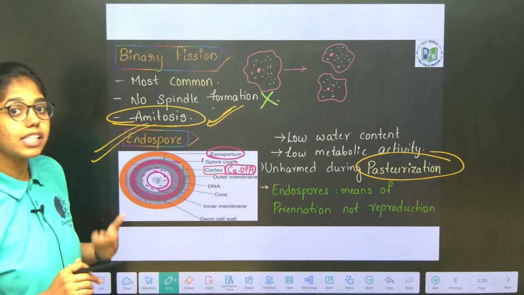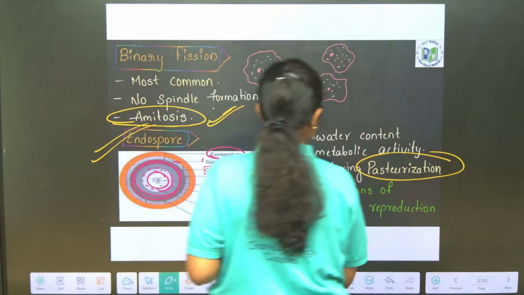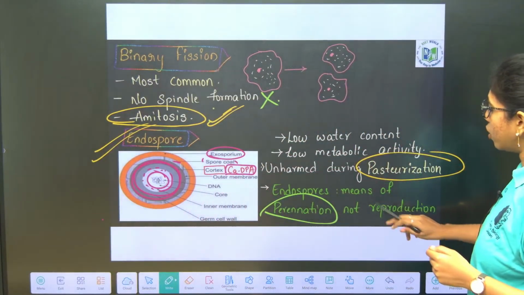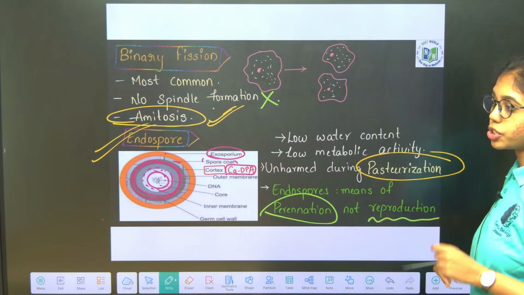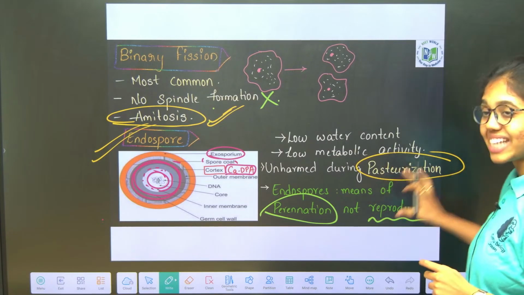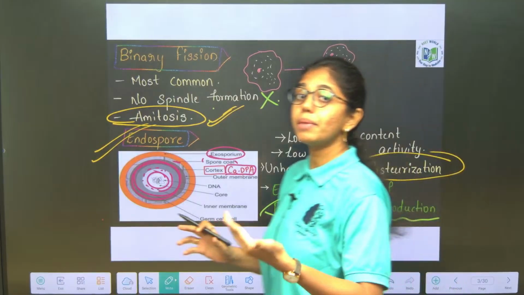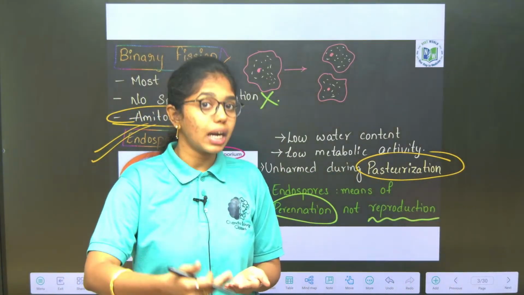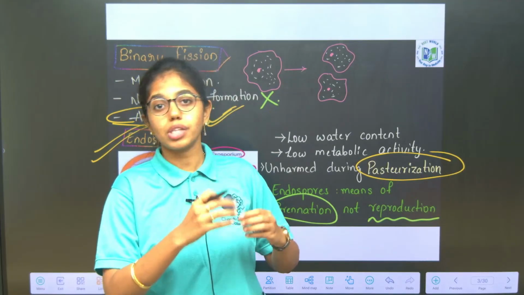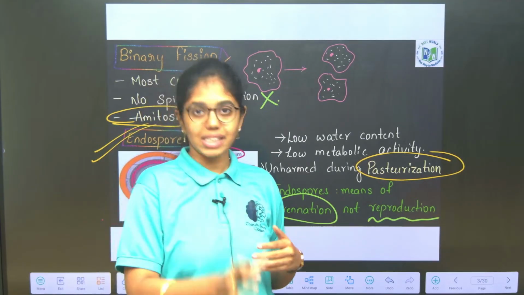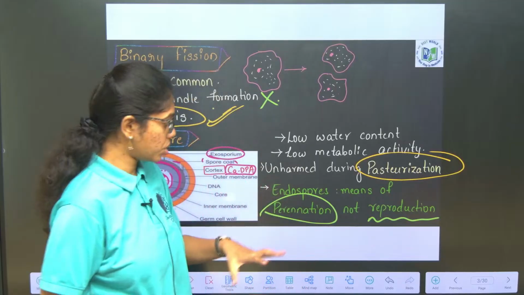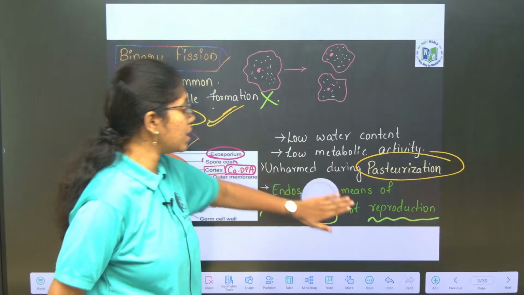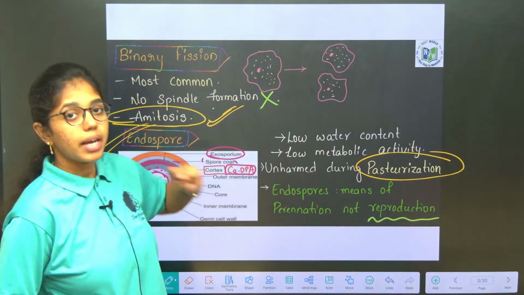Endospores act as means of perennation but not reproduction. What does this sentence mean? Endospores are means of perennation, meaning they will survive in the unfavorable conditions but they will not reproduce; they will not give rise to a new cell in the unfavorable conditions. They survive, that is why they are called means of perennation but not reproduction.